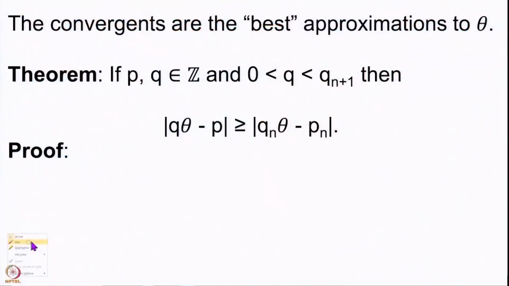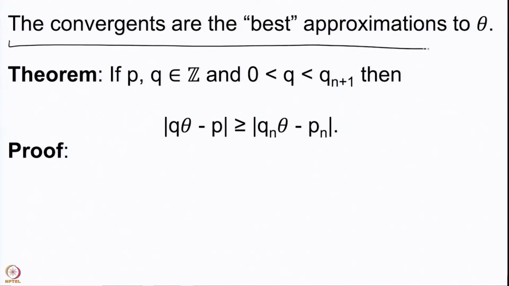So, this is one very important result that we have, and let me just prove one small result for you before we complete our lecture for today. We note here that these convergents, we are going to prove this very important result, that the convergents are the best approximations to theta.